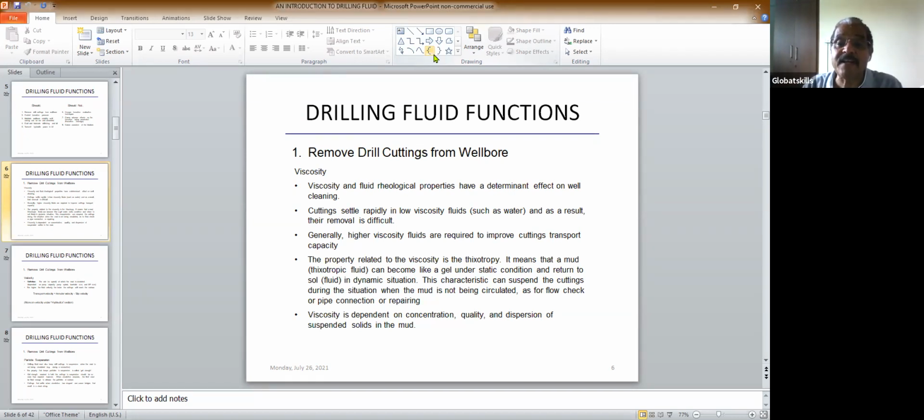Cutting settles rapidly in low viscosity fluids. That's what I have told you. Generally, higher viscosity fluid is required to improve cutting transport capacity. So viscosity is very important for the cutting to come up and not allow the cutting to settle down.